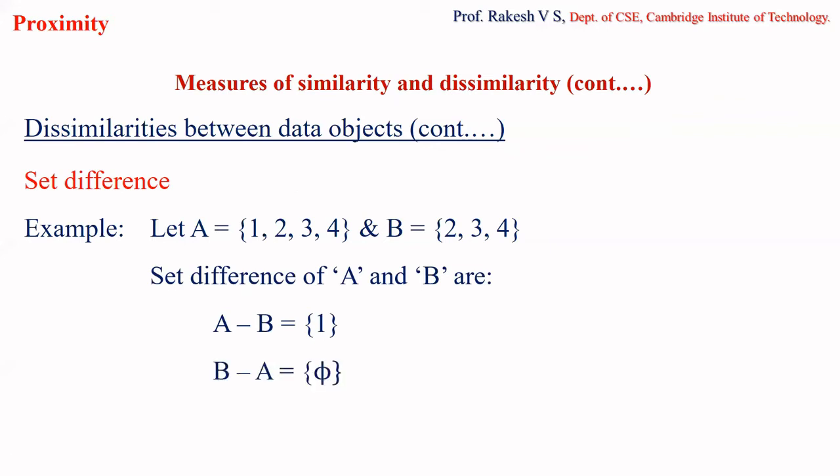So this is the set difference we are having. In the case of A minus B, what I've done is, these are the elements belonging to set B, so from set A, I'm going to remove them. So what is remaining? 1 is remaining. So that is how it is.